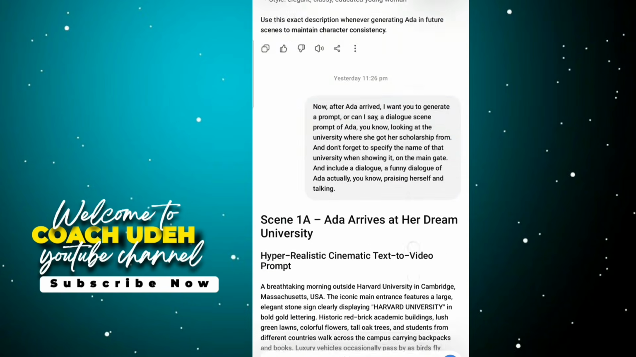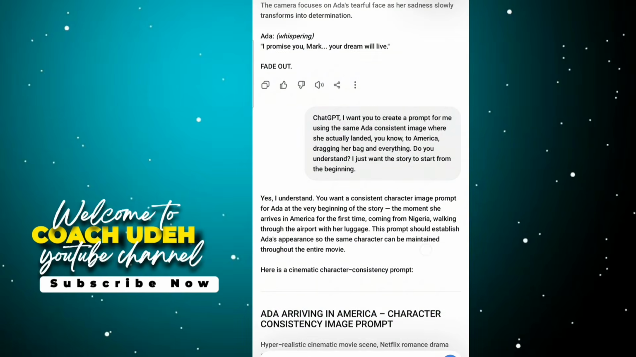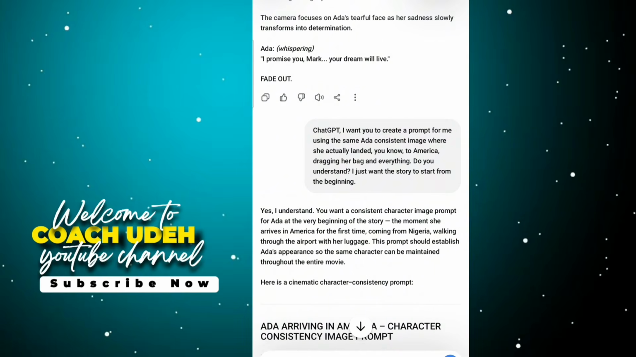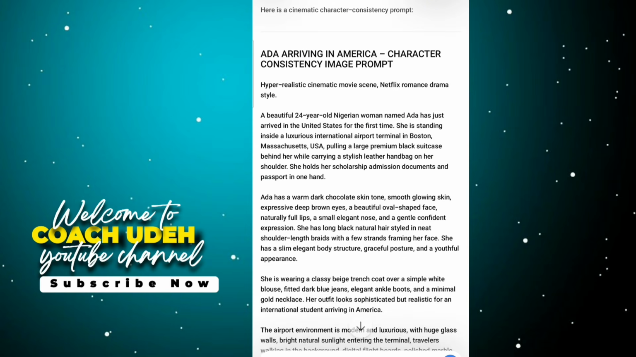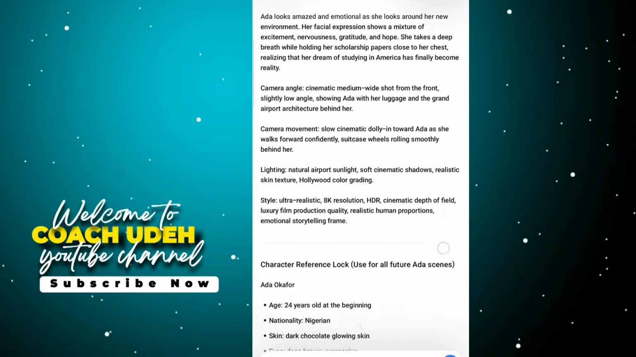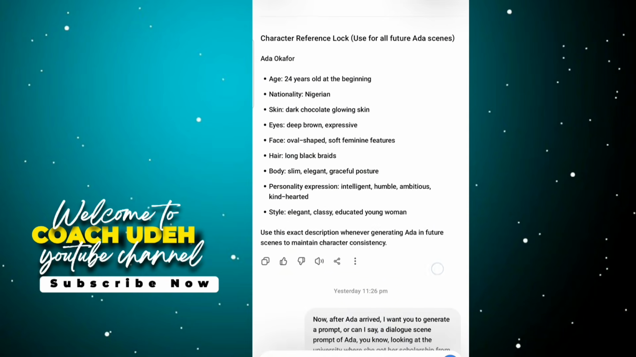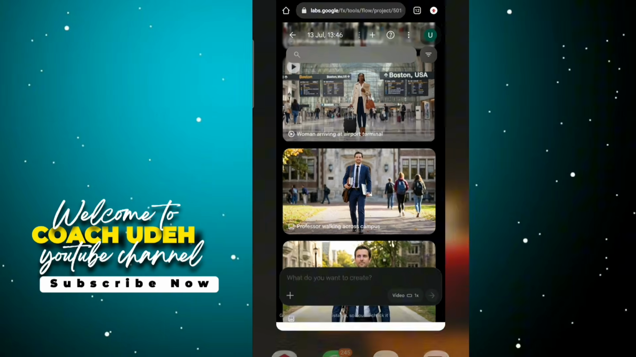Now, aside from this one, this is Ada when she actually took off. Now, I want you to create a prompt for me using the same consistent Ada image where she actually landed in America, dragging her bag and everything. Do you understand? I just want that. So when this was generated, this is what I got. So I copied everything here, including the body movement and everything. Do you see how detailed this is? So when I copied this, I headed straight to my Flow.